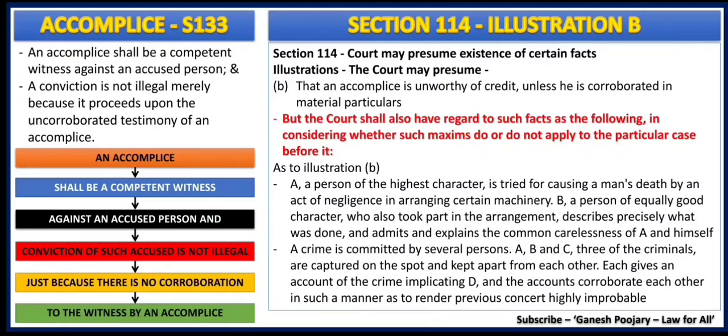In that case, the material corroboration of their statements is very, very important. Now, an accomplice cannot be just trusted like that. Though 133 says that he is a valid witness, he cannot be trusted straight away. And why not? The same is captured in my next slide.